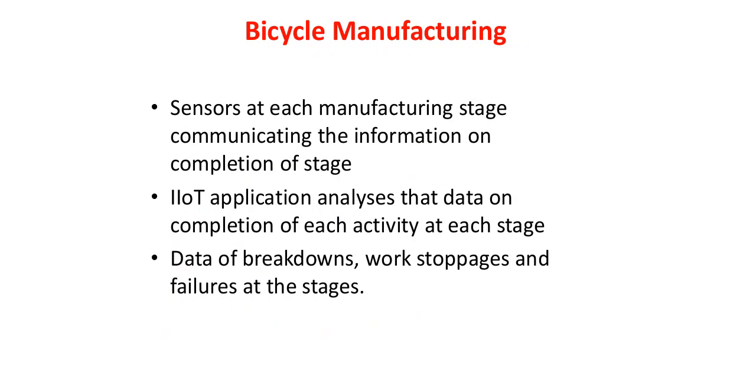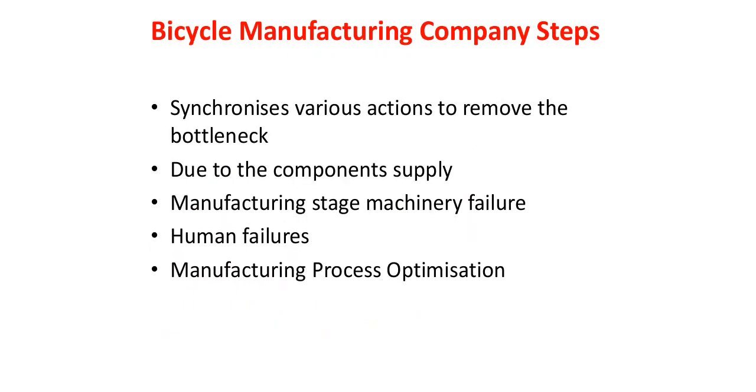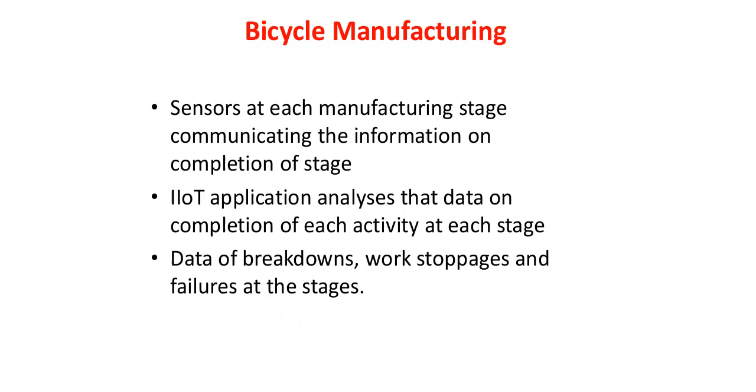You have an example like bicycle manufacturing, right? A lot of videos are there on YouTube. You can look into the different manufacturing domains wherein IoT is being used. In bicycle manufacturing, sensors at each manufacturing stage communicate the information of the completion of the stage.